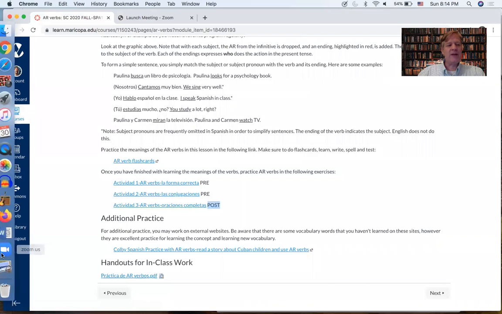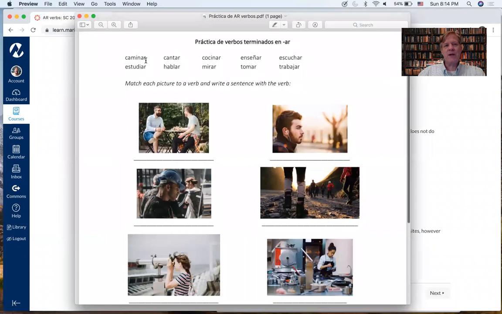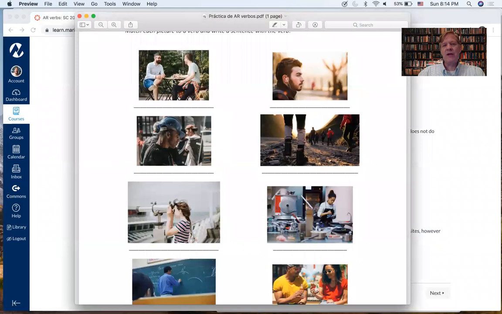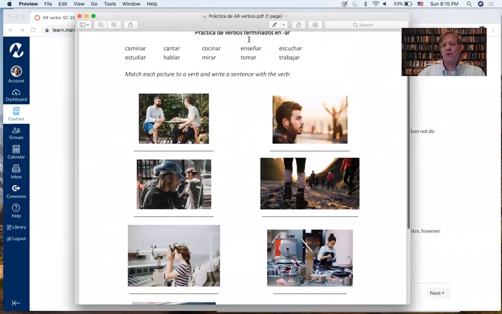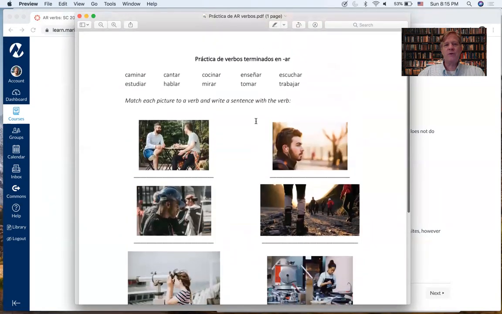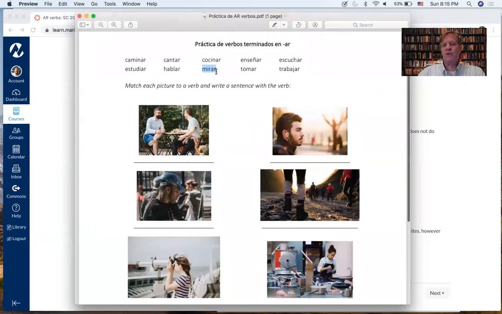So here's this práctica. Let me go ahead and open that. Here we have the verbs, caminar, cantar, which I hope you've committed to memory and you know what they mean, and some pictures. So we want to associate a picture with one of these verbs. Let's take a look at this one. This girl is looking through a looking glass, telescope. So to look is mirar, mirar. Okay, so I associate this picture with this verb, mirar.